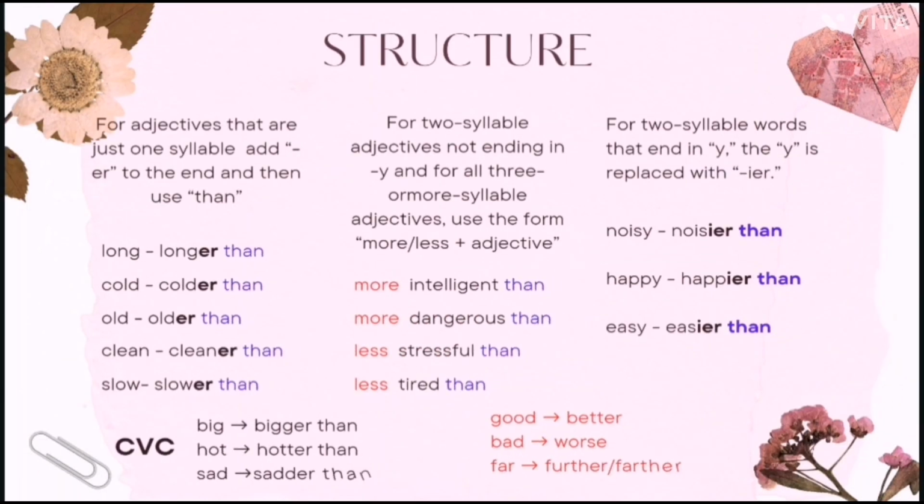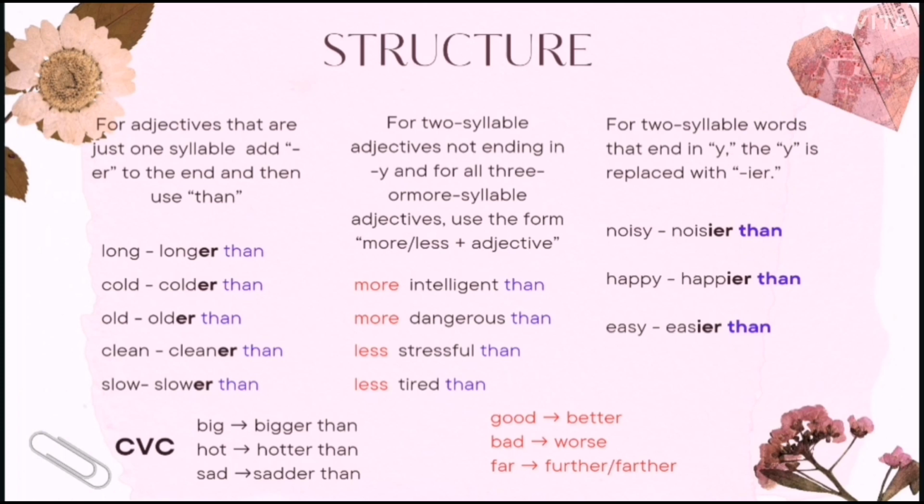Structure: for adjectives that are just one syllable, add er to the end and then use than. For example, long, longer than; cold, colder than; old, older than; clean, cleaner than; slow, slower than.